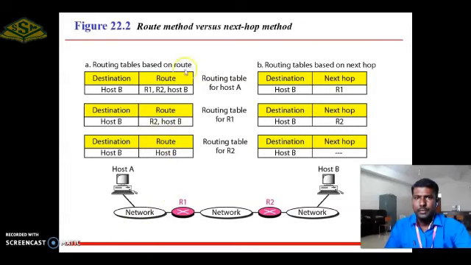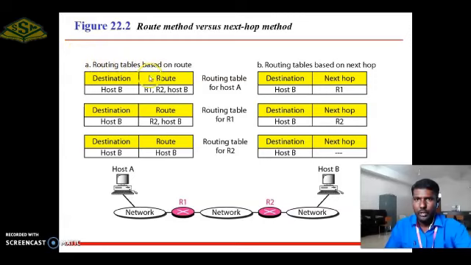The routing table is based on the following types. The first one is route method versus next hop method. The first is routing table based on the route. Route is nothing but a path used to transmit or receive via that route. It acts as a link.